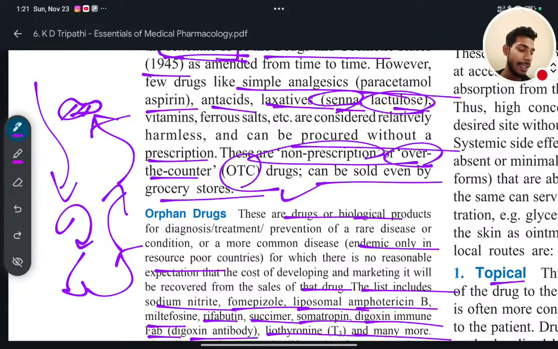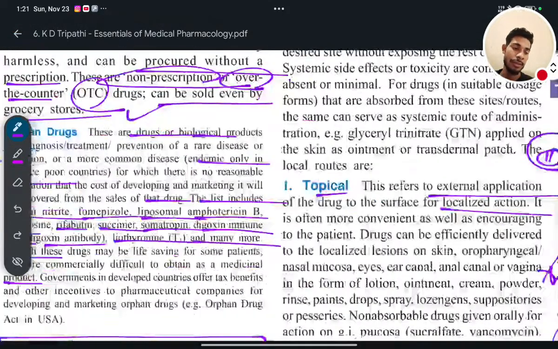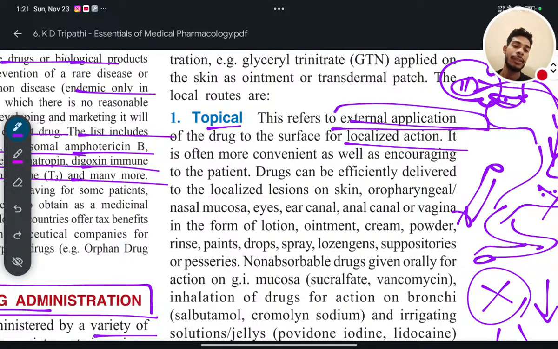But if you are directly applying the drug onto the eye, then what will happen? The medicine will directly interact there. The drug will directly act on the desired or specific site. Yes or no? So that is better. That's why it refers to the external application of the drug, outside the body, to the surface for localized action. For example, you are applying it on the skin of your hand. So directly it will act on the specific local area. It is often more convenient as well as encouraging to the patient.